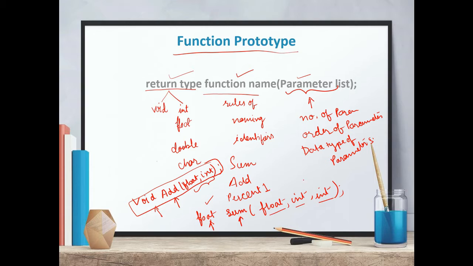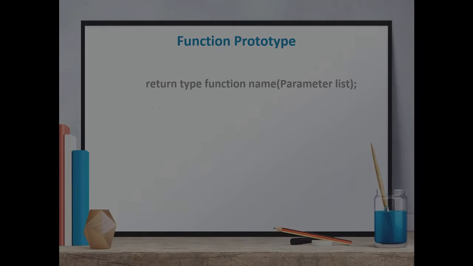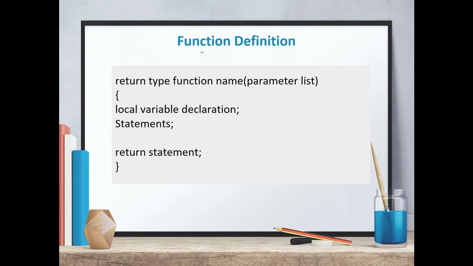And we also know the data types of the parameters: there is one float type parameter in the parameter list and two integer type parameters. So in this way we get such type of information. The compiler gets such information through this function prototype. The next one is the function definition.